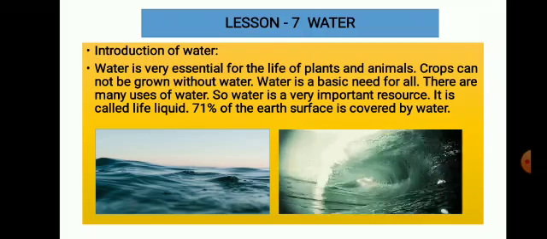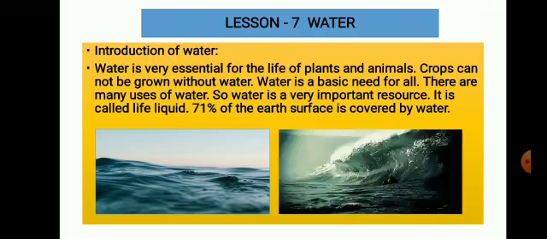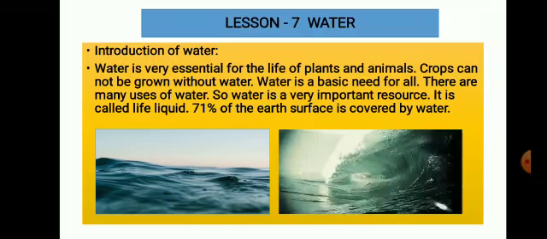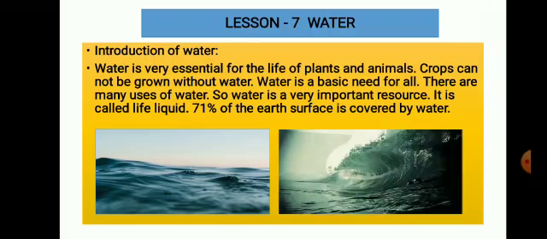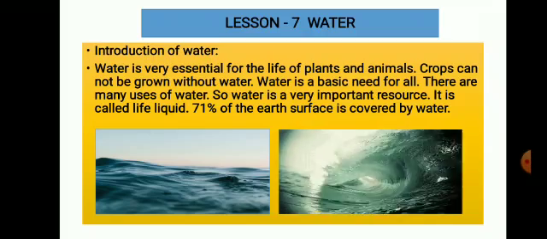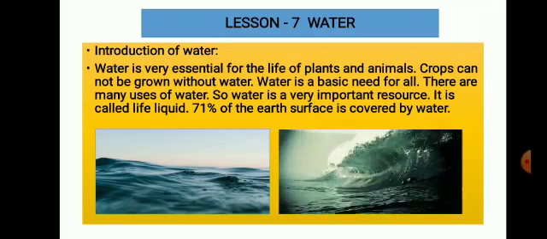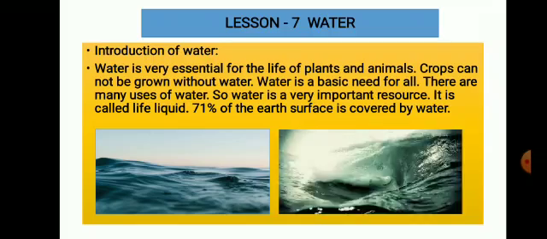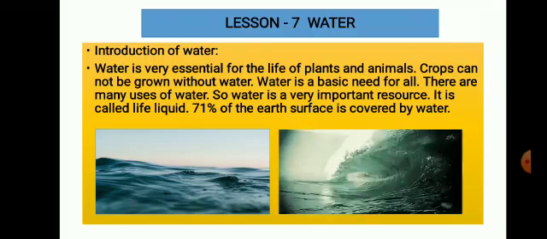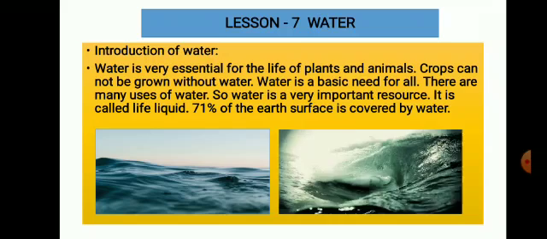We can live without food for 3 to 4 days, but without water we cannot survive for more than 2 or 3 days. Even seeds do not germinate without water. So we all need water in our daily life. About 71% of the earth's surface is covered with water. The blue portion of the earth's surface is covered with water. And even 70% of the human body is water.